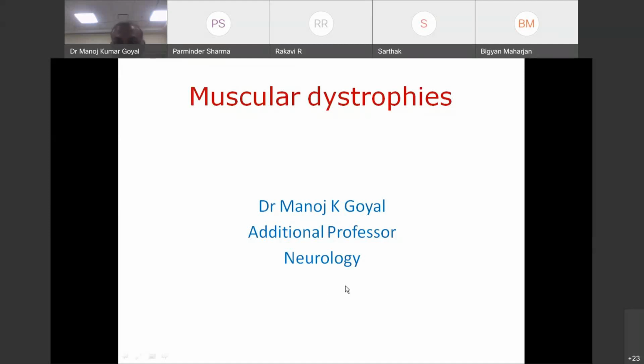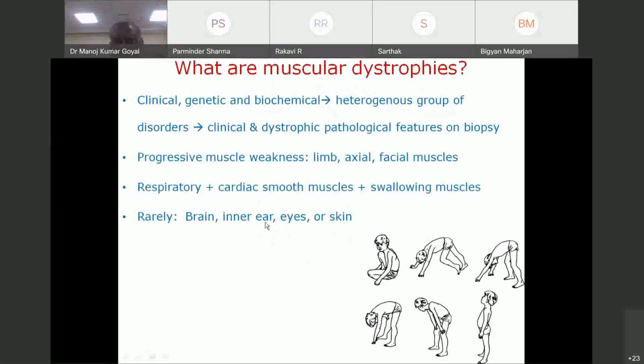So let's start. Anyone can stop me whenever you want. Okay. So the first question is what are muscular dystrophies? This is commonly asked in exams also. So I thought I would cover it. Now here every line, every word is important.